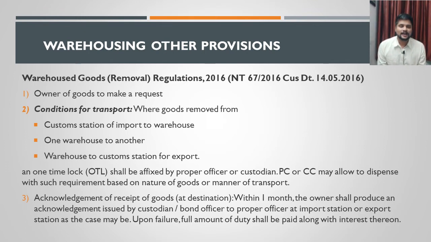This OTL will have a serial number, and the proper authorities will have a document of that serial number. Everything will be there, it is protected. It means that the goods are protected. Then there should be an acknowledgement of receipt of goods. For example, if the goods are transported from the customs station to the warehouse, they have issued an order that the goods can be warehoused. It means that when the goods are loaded inside the vehicle, an OTL will be fixed on it. Because of fixing this OTL, the goods cannot be unnecessarily removed.